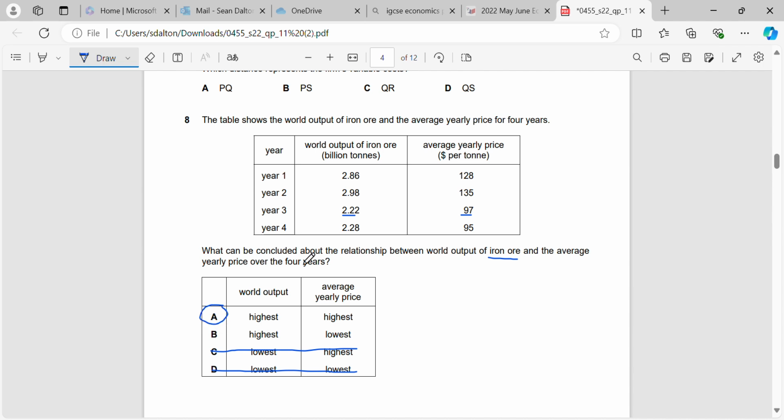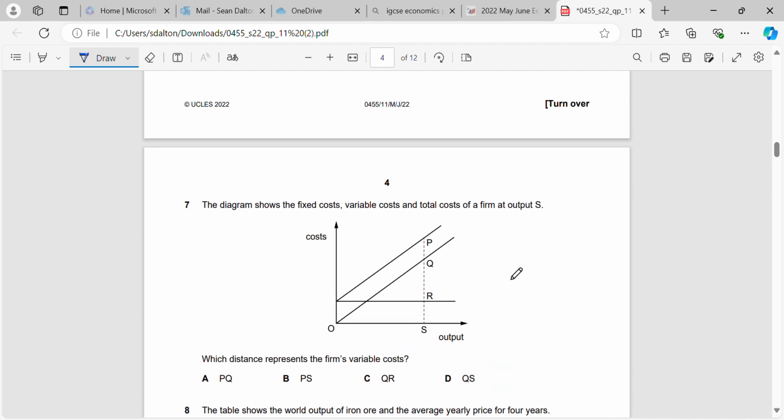The correct answer is A. World output is highest in year 2, and the average yearly price is also the highest. Whereas in B, the yearly price is not the lowest in year 2, it's the lowest in year 4. So that one has to be wrong also.